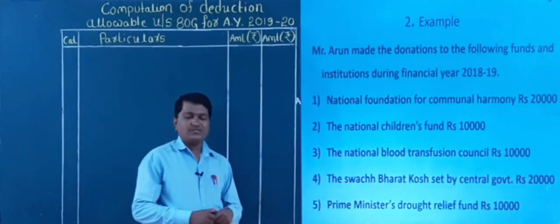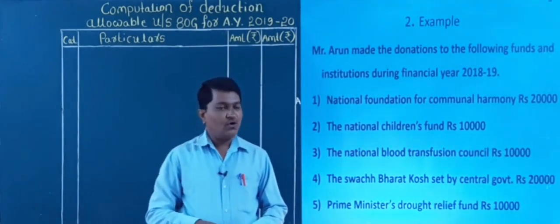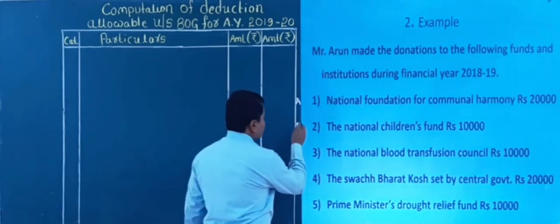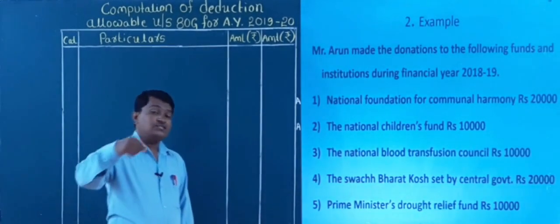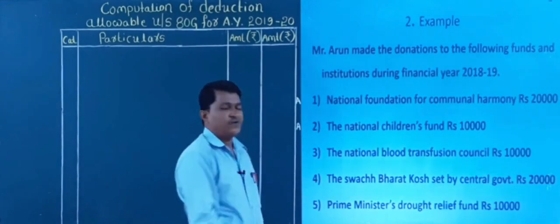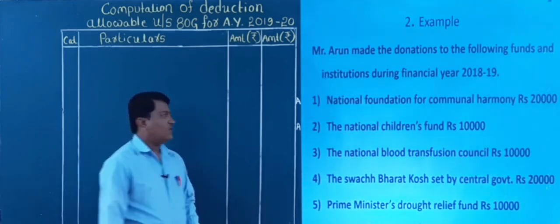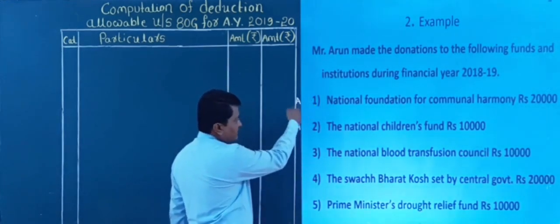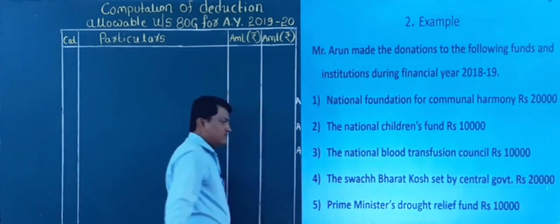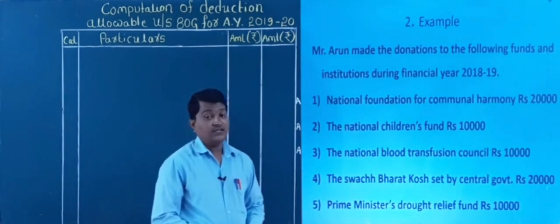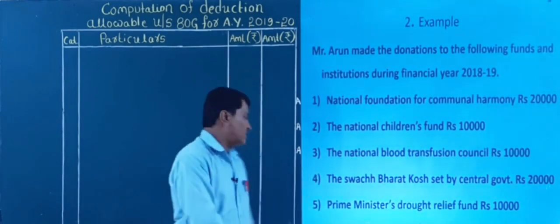Next, can somebody give me the second one? Yes, it also falls in category A. Why? Because the word national is there. So please use the keywords; on the basis of keywords, classify these. Next, the third one. Yes, again it falls under category A. Why? The word national is there. National, A category; national, A category; national, A category. Now the fourth one. Yes, the keyword Swachh Bharat Kosh comes under which category? Yes, very good, under A.